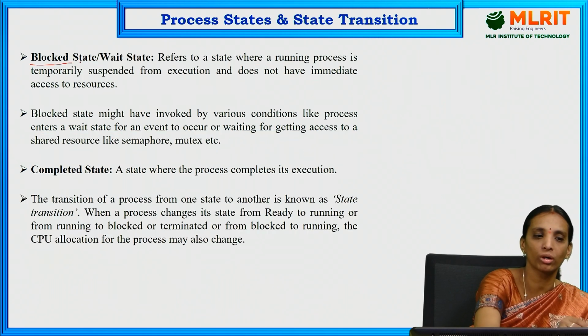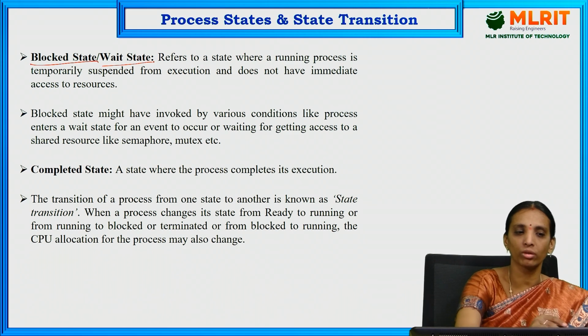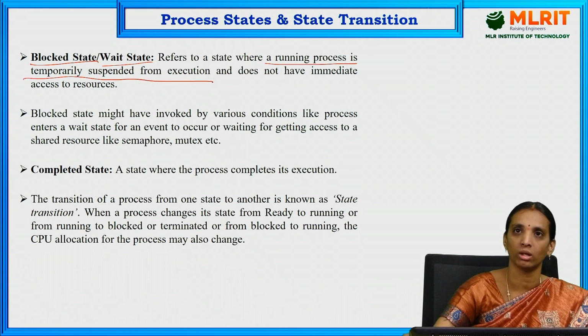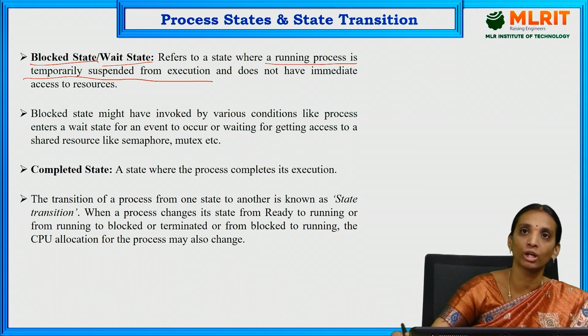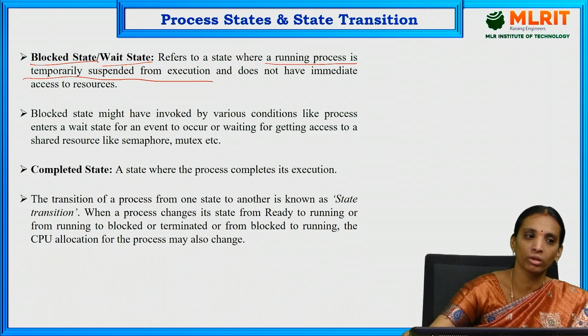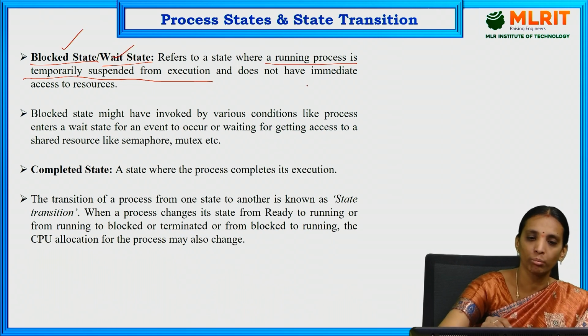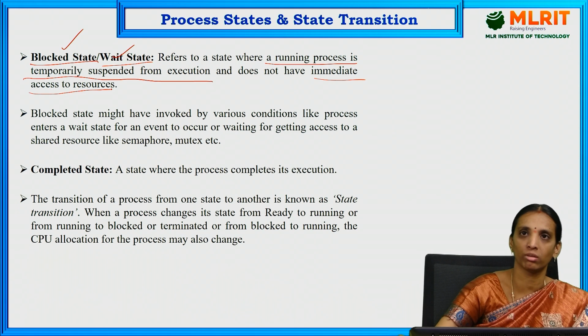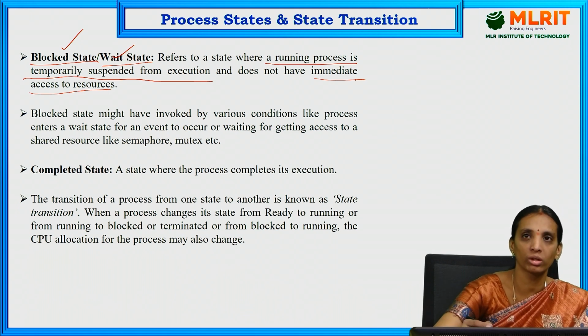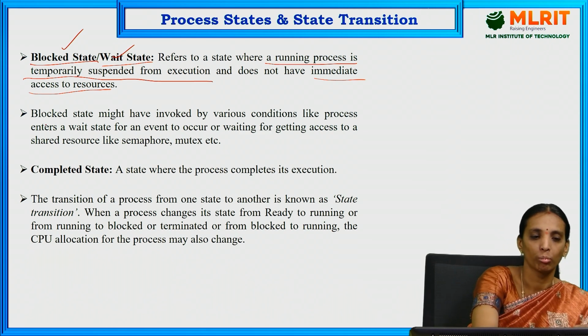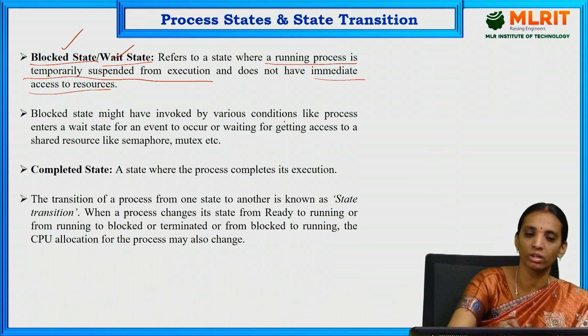Next one is blocked state or wait state. Blocked state or wait state is where a running process is temporarily suspended from execution. While the execution is going on, if any interrupt occurs to the process, it will stop the execution. So when a running process is temporarily suspended from execution, it is known as wait state or blocked state. That means it does not have immediate access to the resources. Whenever it goes to the wait state or blocked state, it can release its resources.